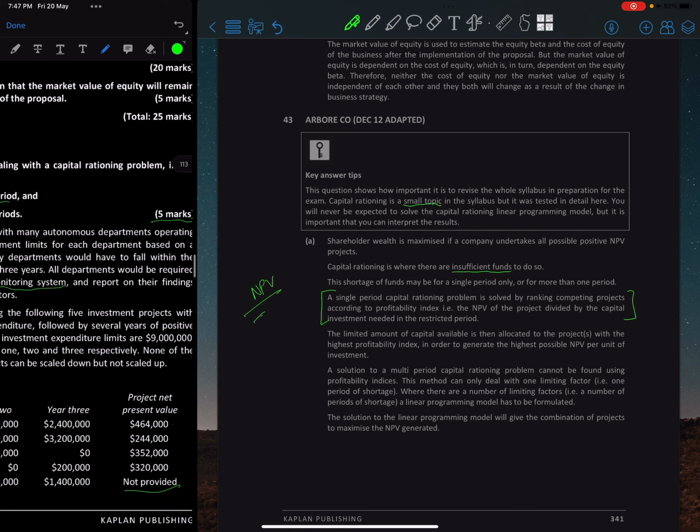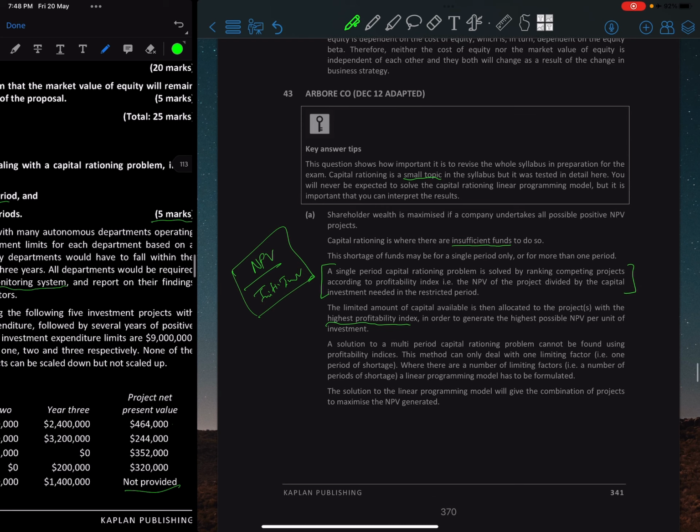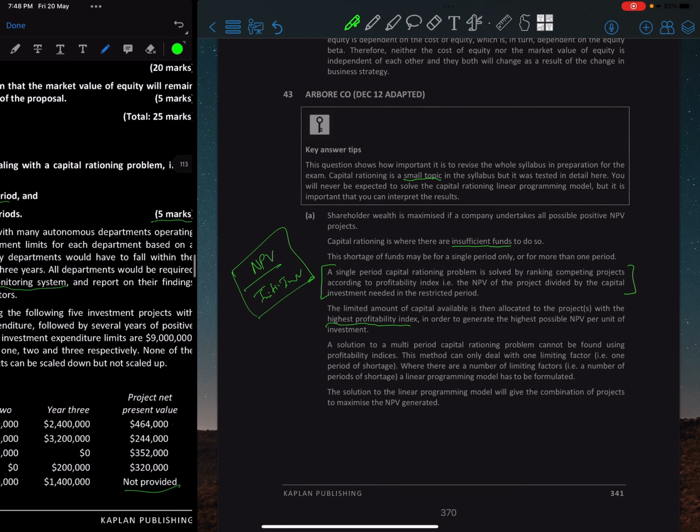So the initial investment, this is the formula, okay, needed in the restrictive period. So the limited amount of capital available is then allocated to the project with the highest profitability index, in order to generate the highest NPV per unit of the investment, right? A solution to a multi-period rationing problem cannot be found using profitability indices.